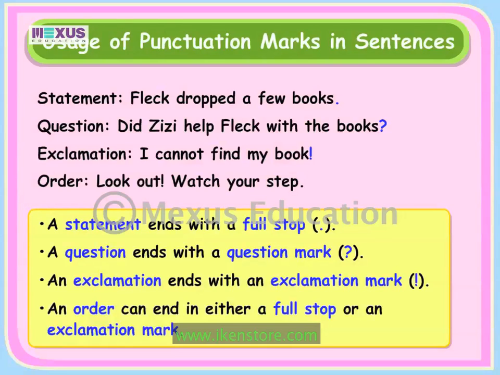The sentences "Look out" and "Watch your step" are both orders. However, one ends with an exclamation mark and the other ends with a full stop. In the case of sentences, if punctuation is incorrectly used or not used at all, the entire meaning of a sentence can change.